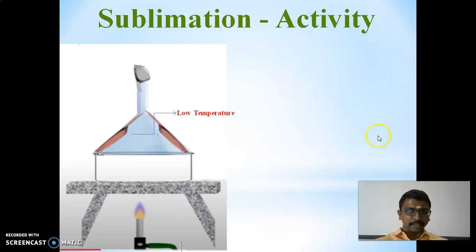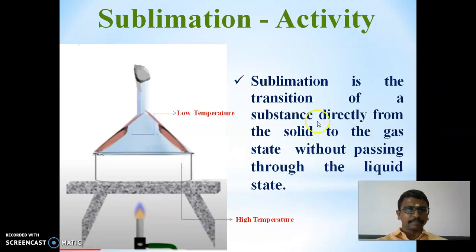Transition of a substance directly from the solid to the gaseous state without passing through the liquid state. Sublimation means the transition. Transition means change, or conversion, of a substance. It will be directly changed from the solid to the gaseous state. It will not pass through the liquid state.